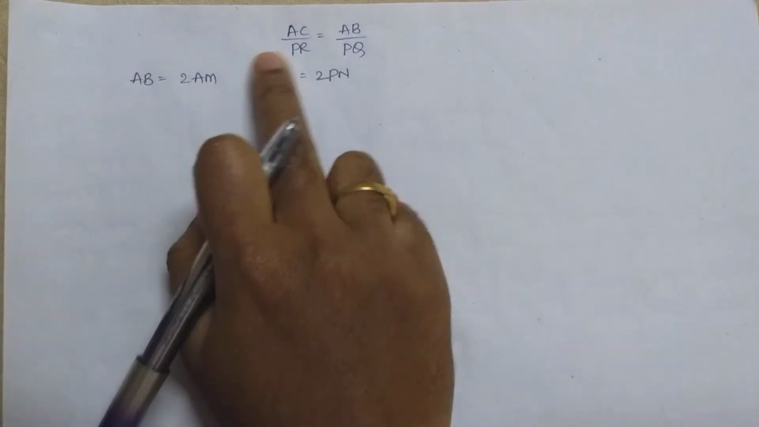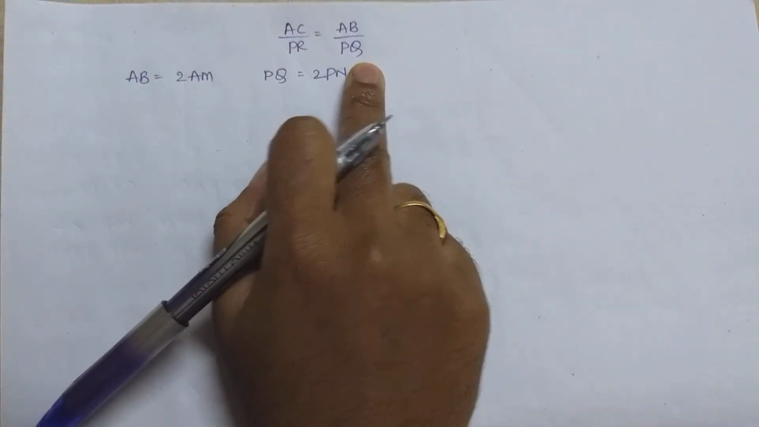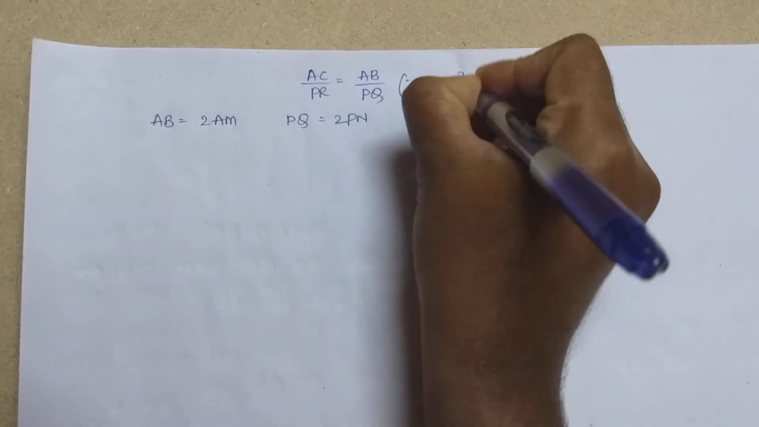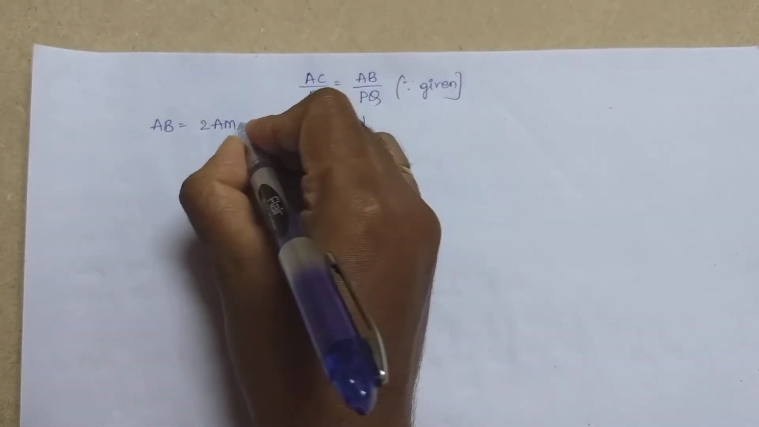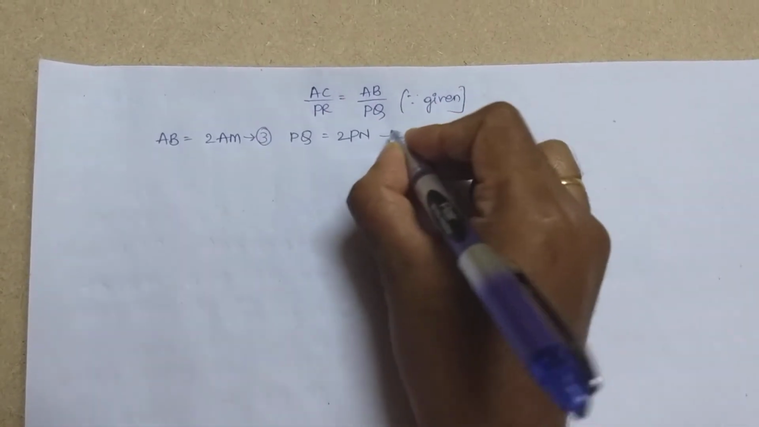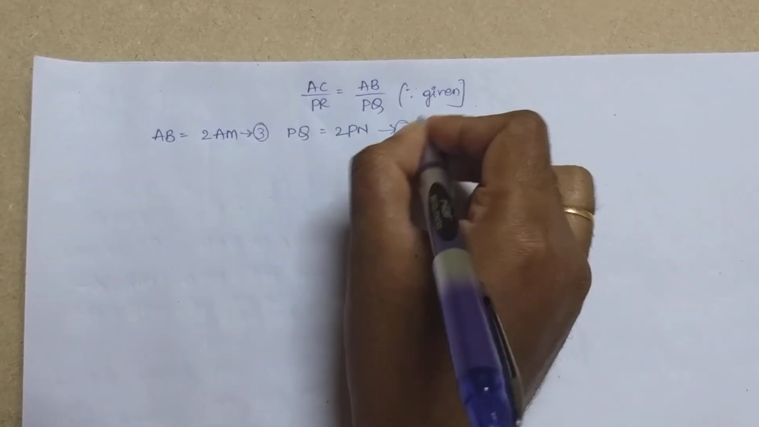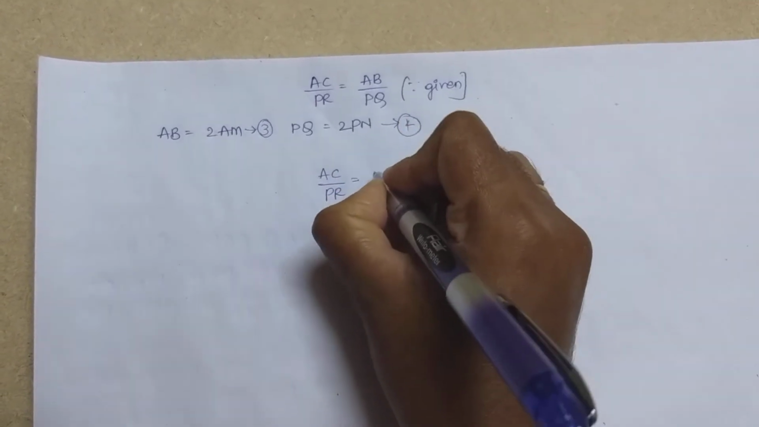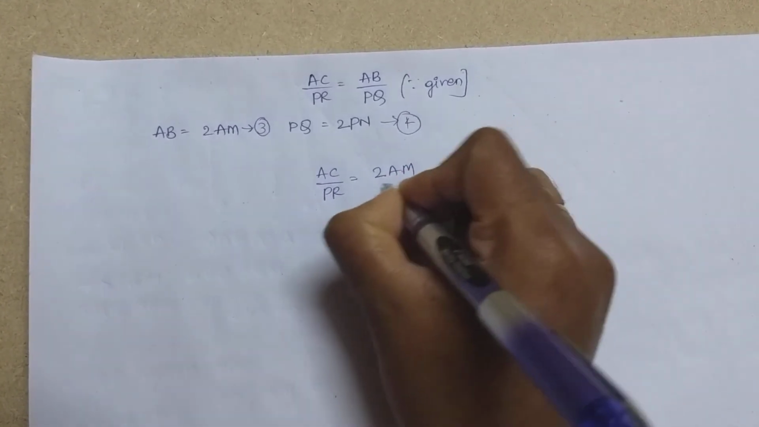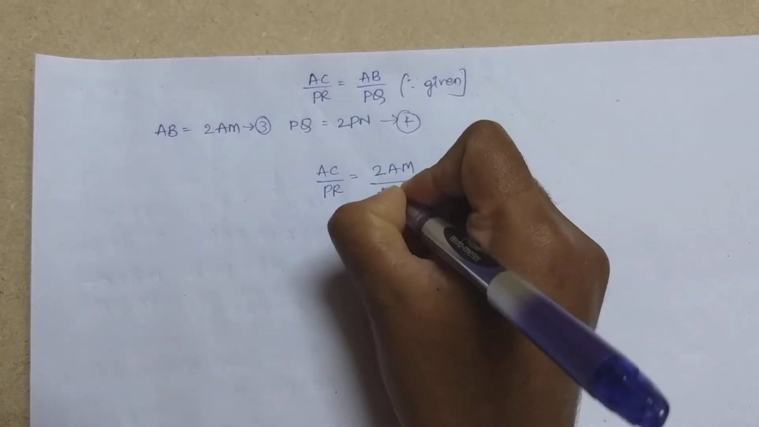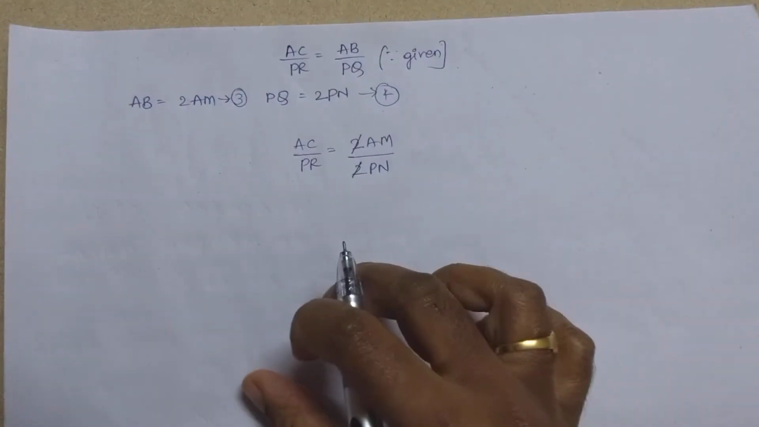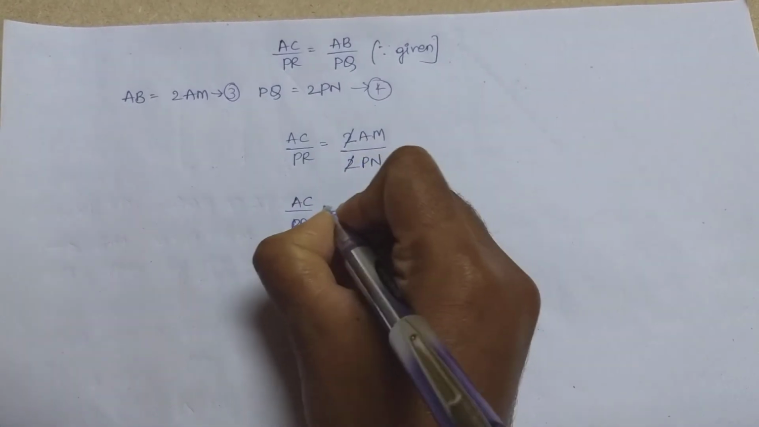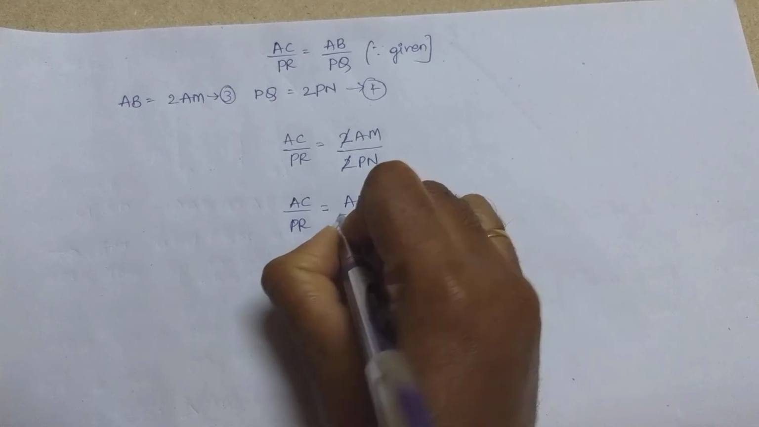Yes, see here AC by PR equals AB by PQ. This is given, we have taken it at the starting point of the proof. So now let's substitute equation 3 and equation 4, right? Let's substitute these two in the given. What do we get? AC by PR equals 2AM by 2PN. 2 and 2 will be cancelled off. We get AC by PR equals AM by PN.